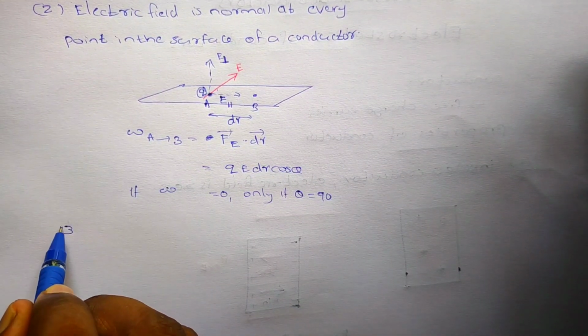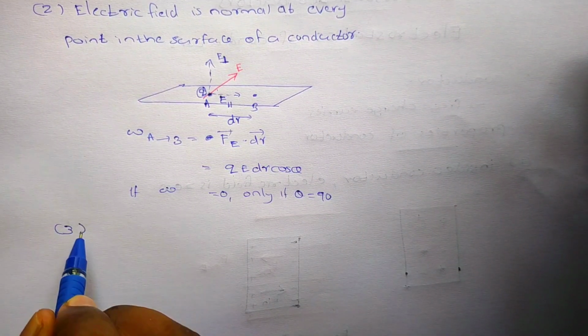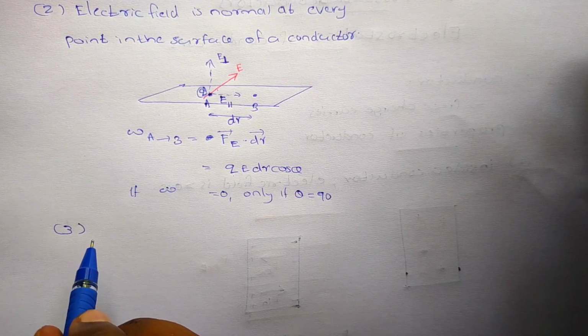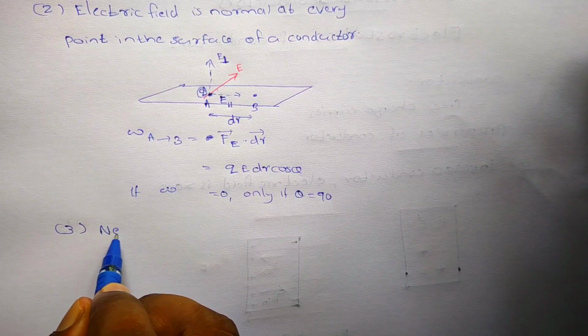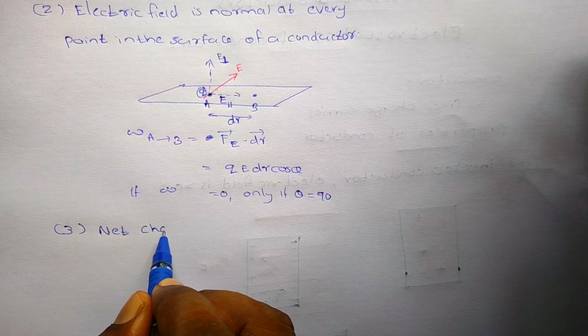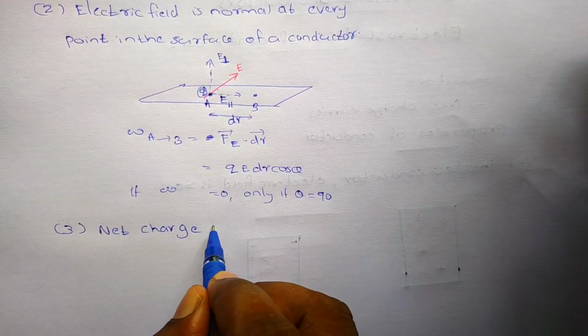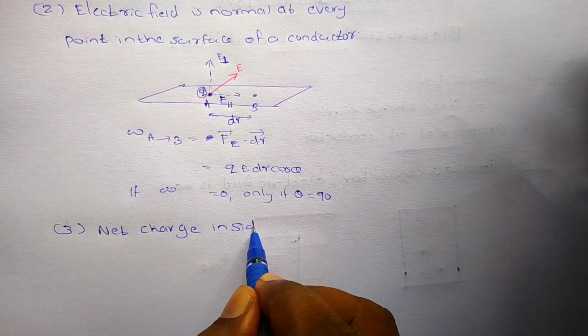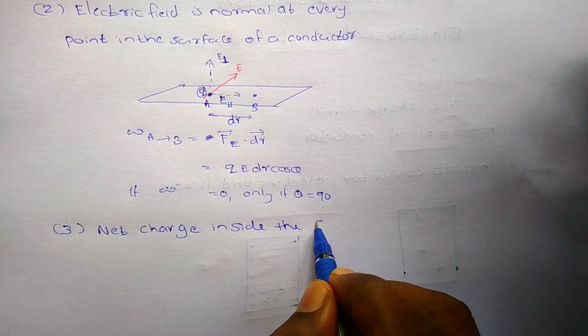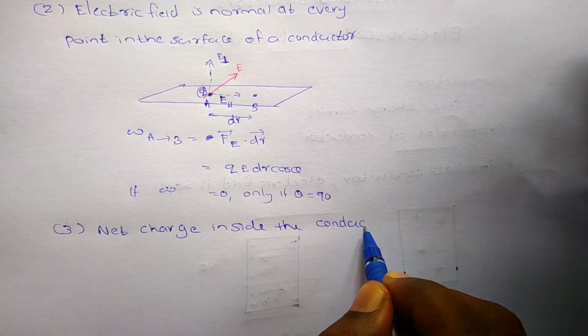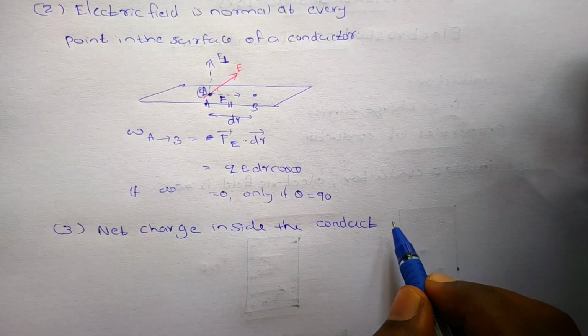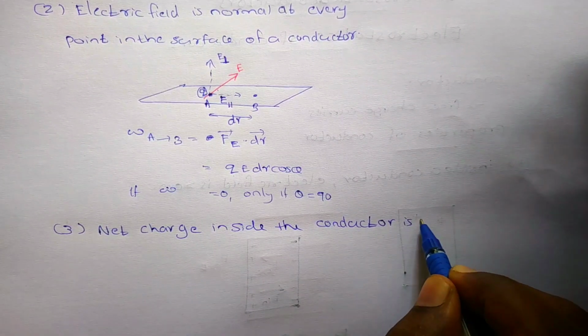Now we are going to see the third property. What is the third property? Net charge inside the conductor is 0.